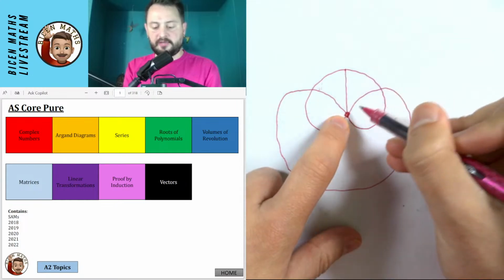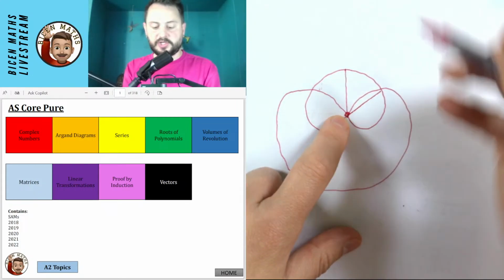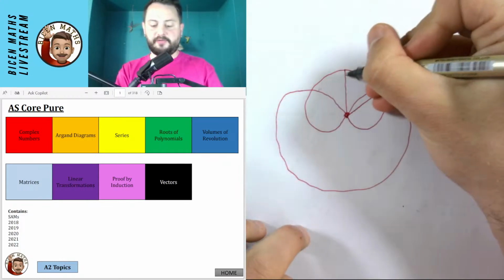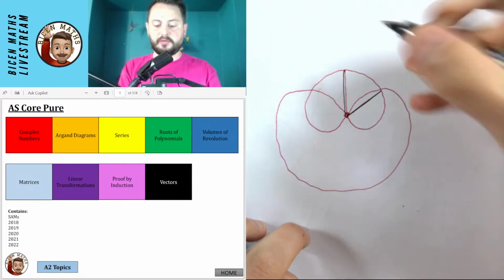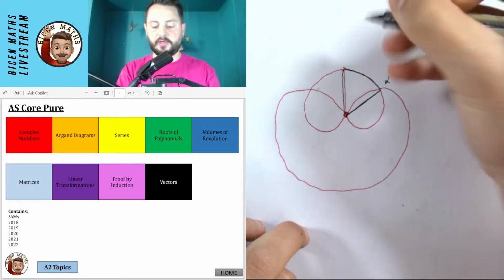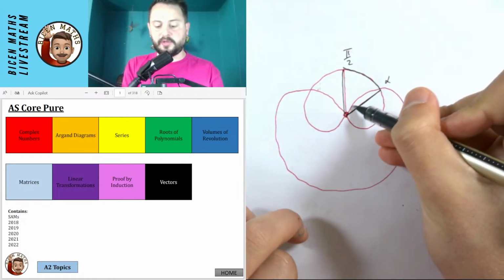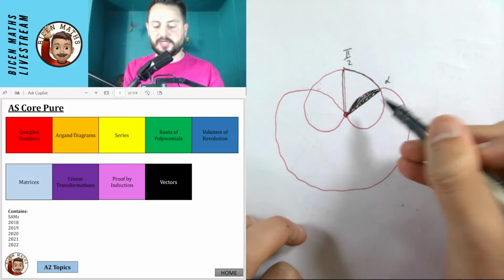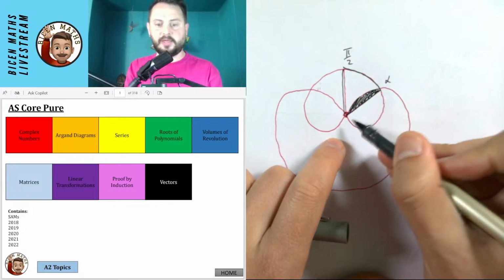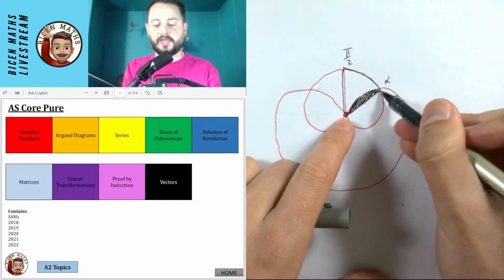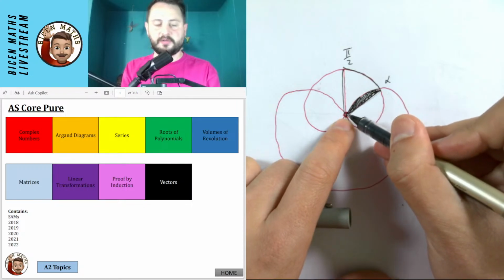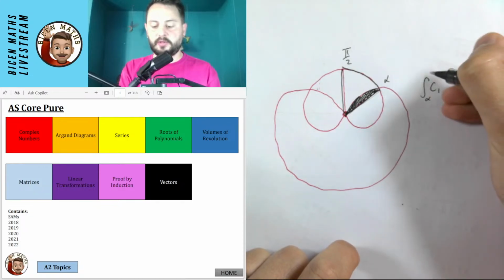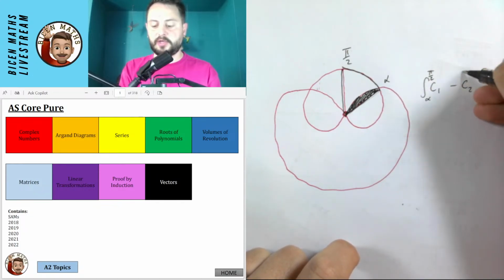So because I only wanted to find this part, I knew that if I found this whole section, and I'm talking about this part, which I shall do with a black outline, if I integrated that top curve between those limits, let's just call this one alpha, and this is pi over 2, I knew that I was going to need to subtract from it this part. And that part we were talking about subtracting is from the second curve. It's from the bigger curve, and it's like rays of light coming out to alpha, and it also finishes at pi over 2. It's just a bit harder to see that it was pi over 2. So that's why I was doing curve 1 between alpha and pi over 2 minus curve 2 between alpha and pi over 2.